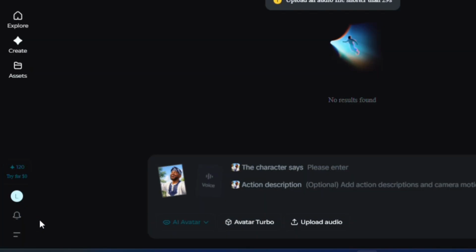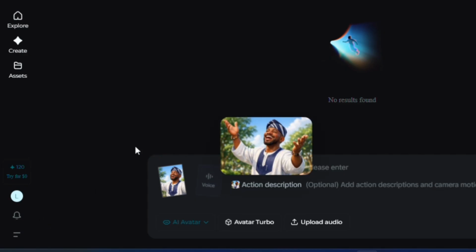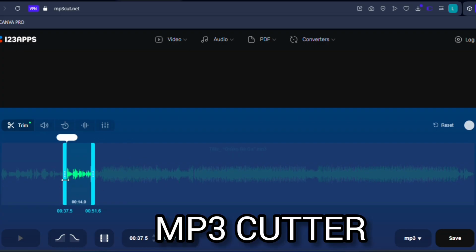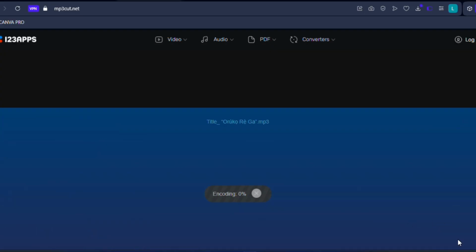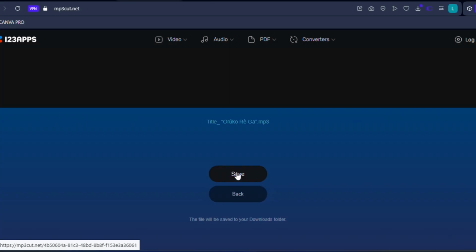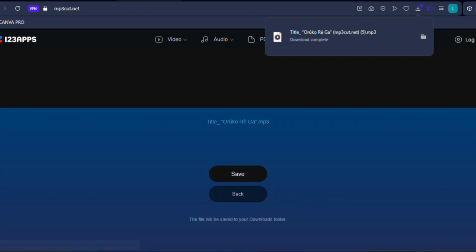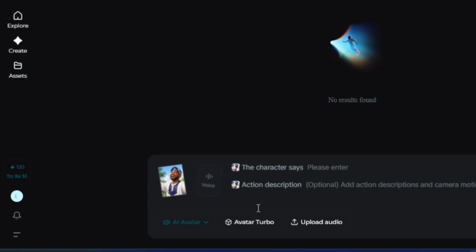So you need an MP3 cutter. Go to your browser and search for MP3 cutter. Upload in your song and then trim your song uploaded audio according to the maximum seconds you need. So this means that you are going to listen to the song first, know the parts that you want to lip sync with your photo, you cut it according to the 30 seconds max, and then you upload it.